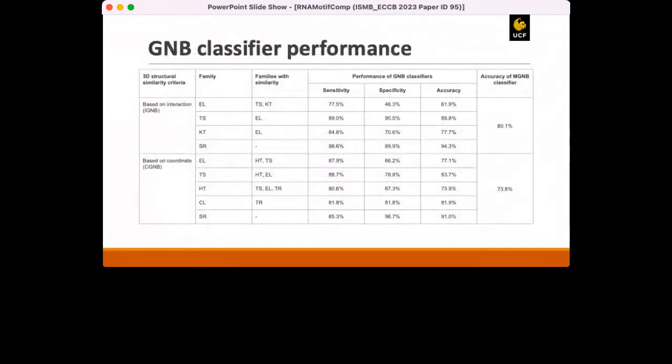So here's the result from the Gaussian naive Bayes classifiers. According to this table, our classifiers perform better with the Sarcin-ricin motif instances in both interaction-based and coordinate-based classification compared to other motif families having structural similarities. We intentionally chose the motif families that have similarities with others, and one of them we chose which doesn't have similarity, which is unique, which is Sarcin-ricin. From there we can see the Sarcin-ricin is getting better accuracy compared to the other motif families which share their shape or base interactions.